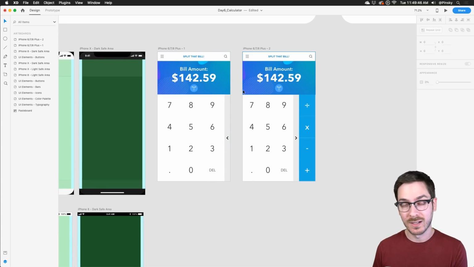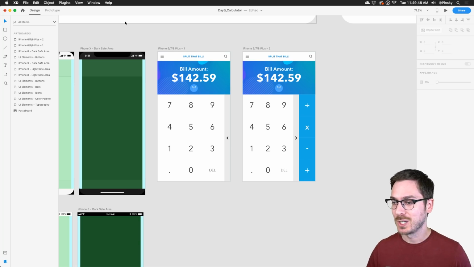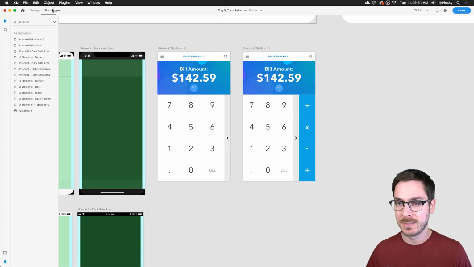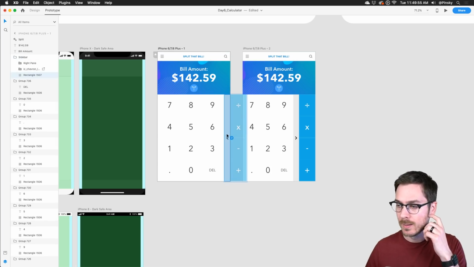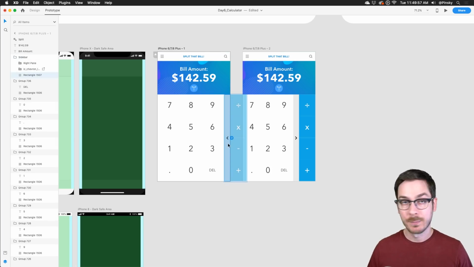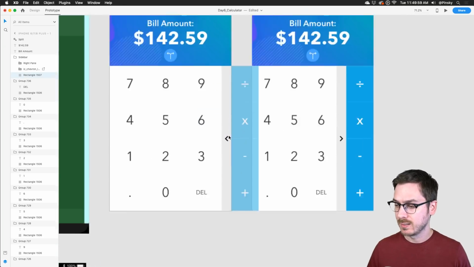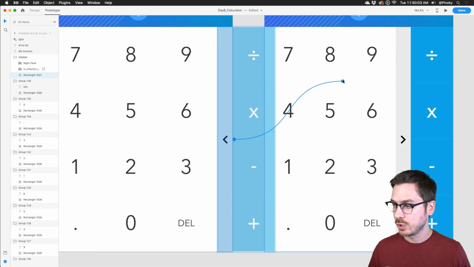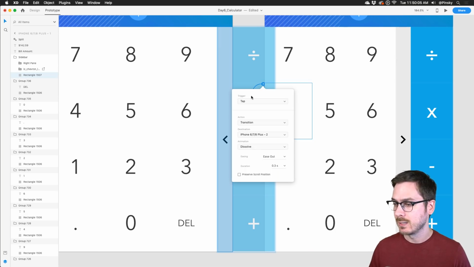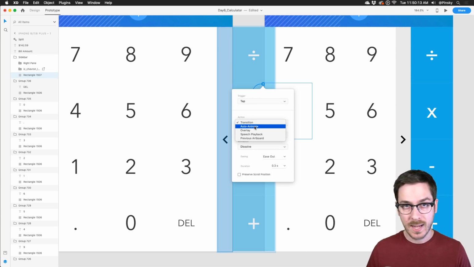Now, if all goes well, the animation should work. So let me go ahead and hop into prototype mode right up here at the top. And essentially when someone clicks on this sidebar here, something is going to happen. So I'm going to make sure to select that sidebar, and this blue handle to the right, I'm going to drag it to the second artboard, which is our second state. And this will be a tap trigger. We don't want to worry about drag or voice. Maybe we'll do voice if we have a little bit of time. But I'm going to select Auto Animate.